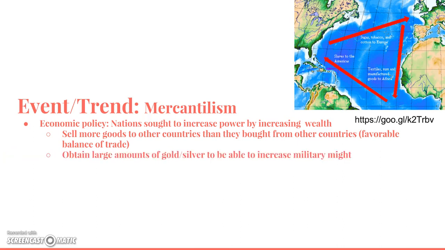Finally, countries would want to obtain large amounts of gold and silver and currency by selling more than they would buy. And by doing that, they'd be able to increase their military might. They would have stronger navies, stronger militaries. So again, the goal of mercantilism is to get more power. You do that by gaining wealth. You gain wealth by selling more goods to other countries than you buy from other countries and having a favorable balance of trade. So what were the causes of mercantilism?